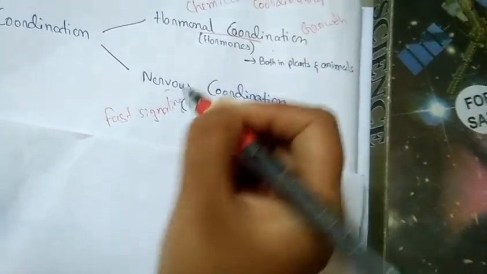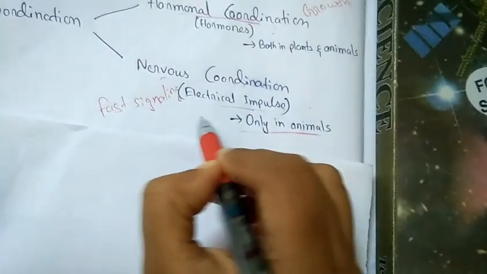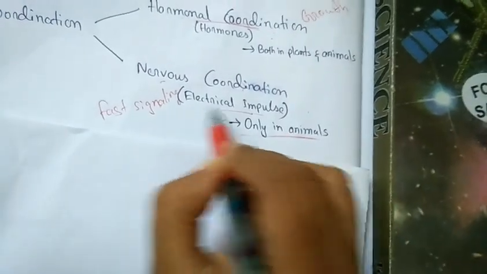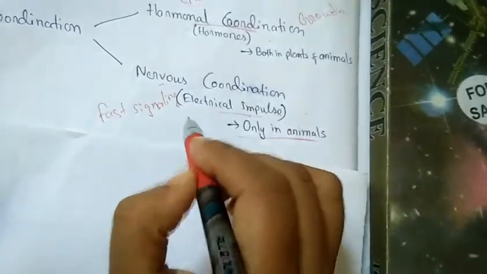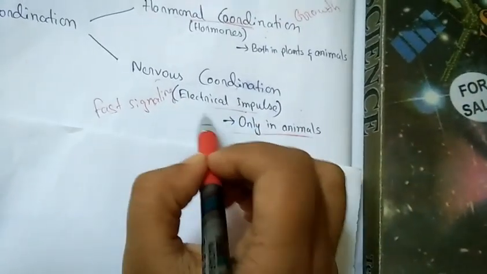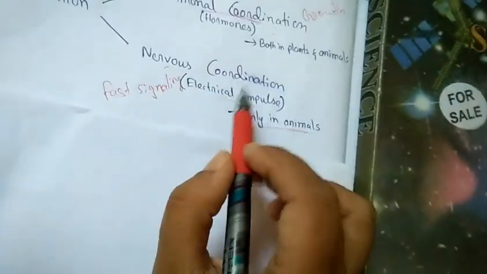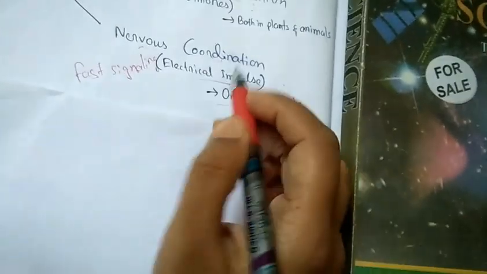For example, I'm writing something. So my brain is saying to write. Such an electrical impulse is going through the brain, and it is giving information from the brain to my hand that I have to write. So this is an example of how electrical impulses, how this nervous coordination, work.